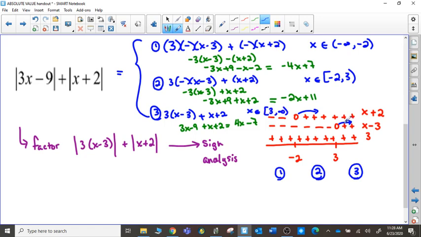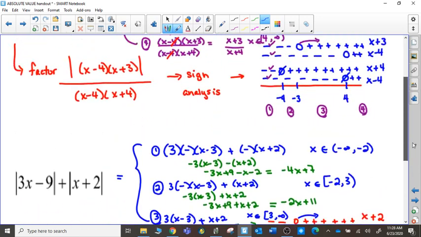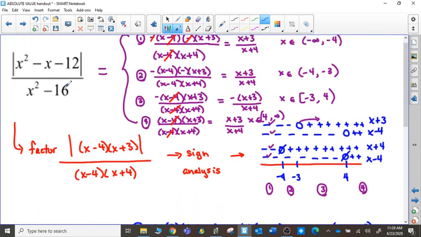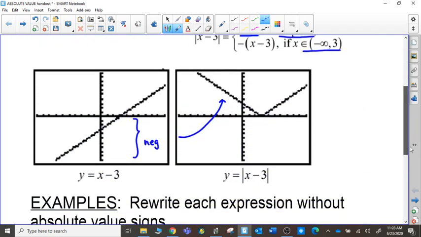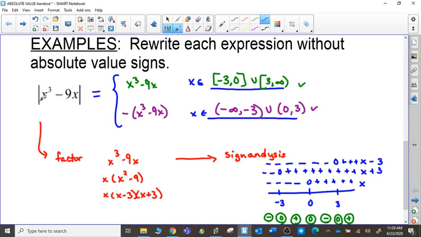So that's what we're going to do for today. Today's practice is just about being able to rewrite absolute value expressions without the absolute value signs. Again, if there's any piece of the original question that is not in absolute value signs, we have to take it one section at a time. Like the second example, there was part of it not in an absolute value sign, so we had to treat it like sections, as compared to the first example, where the expression was entirely inside of the absolute value sign, so it was easy for us just to go back to straight up multiplying those positives and negatives.